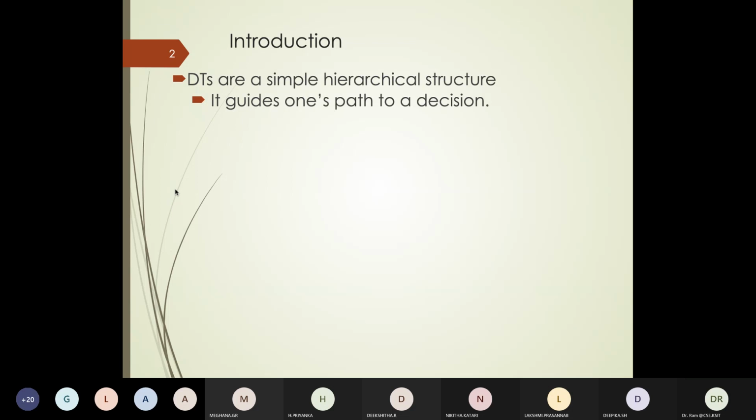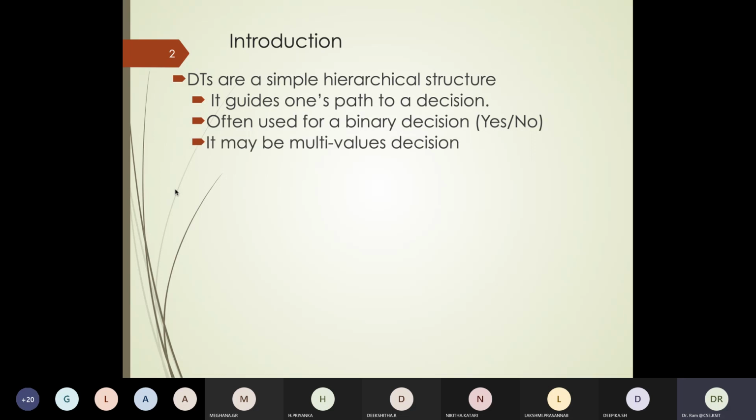Typically, you probably use it for a yes/no decision. For example, should we go out if it's rainy or not? Should we stay home? Or should we order pizzas from outside, or do we cook food at home? Just binary decisions. That is what we most often do. But it's not restricted to only binary decisions. It could be a multi-value decision.